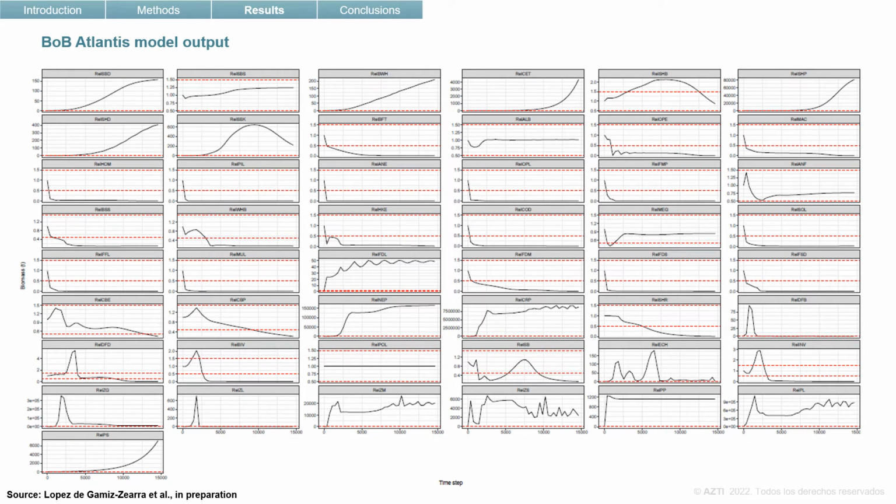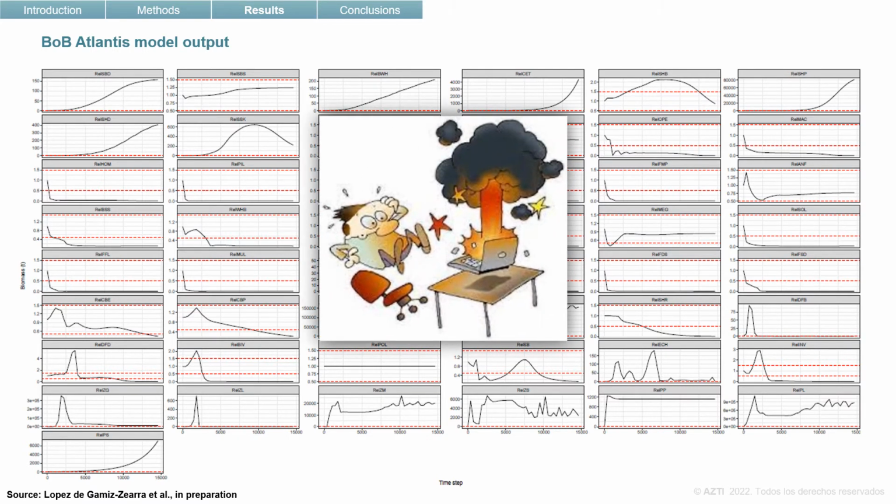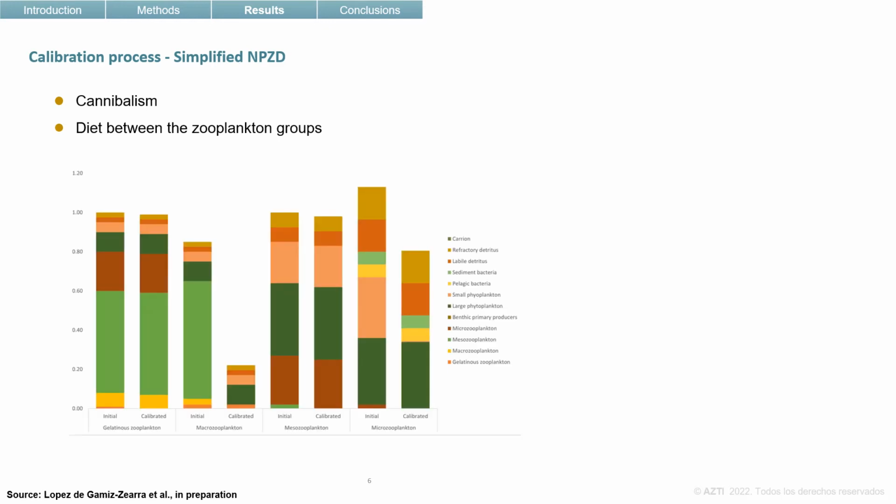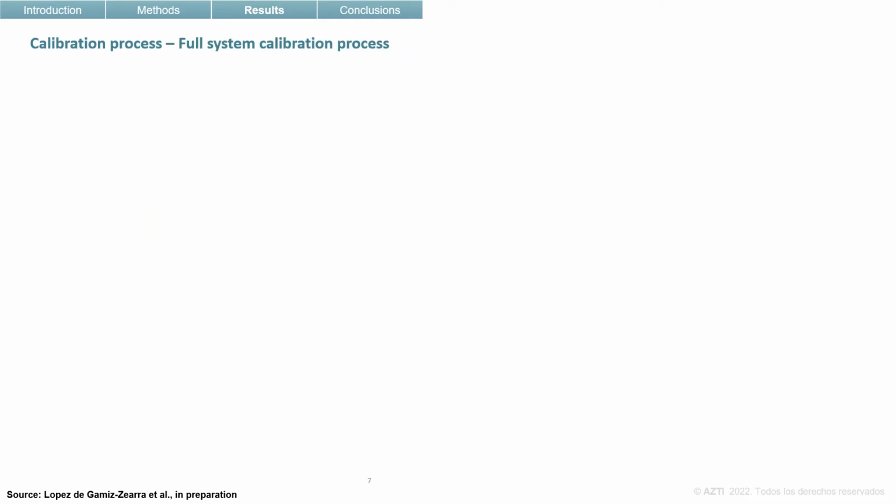To be honest, at the beginning the model was a complete disaster. Almost all the groups were collapsing, so our head and computer was about to explode, mainly our head. So we started first calibrating the simplified nutrient, phytoplankton, zooplankton, and detrital matter. During this process, the cannibalism and the links between the zooplankton groups were very important, having to modify all the diet links, mainly the diet for macrozooplankton.